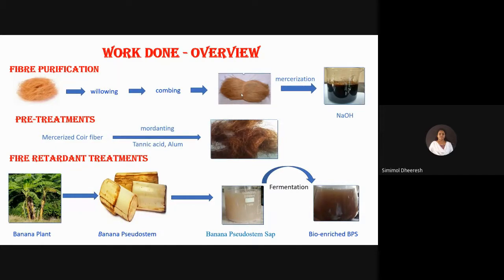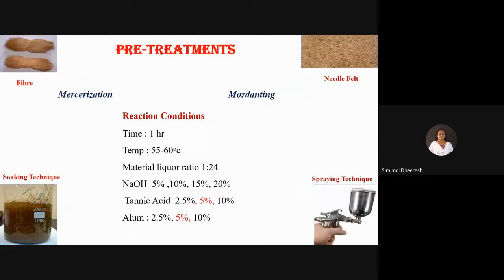Banana pseudostem is a waste material from the agricultural industry. After harvesting, banana pseudostem as such is a waste product, and it is available abundantly all over India. It is a fully eco-friendly material. Banana pseudostem is crushed into pieces. Then the sap was obtained using a grinder, and banana pseudostem sap is my first fire retardant liquor, and then it is fermented to obtain bio-enriched BPS, and it is the second fire retardant liquor.